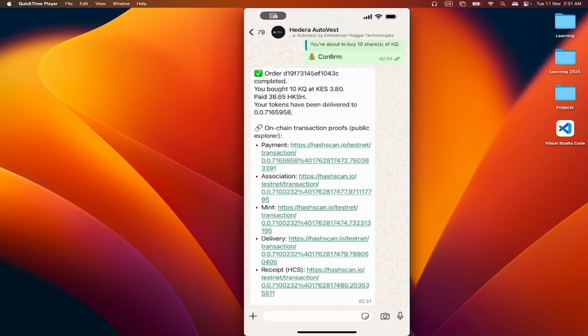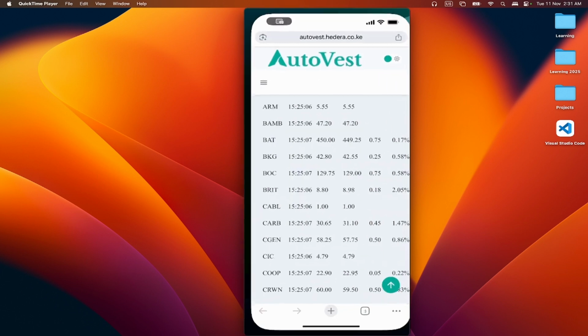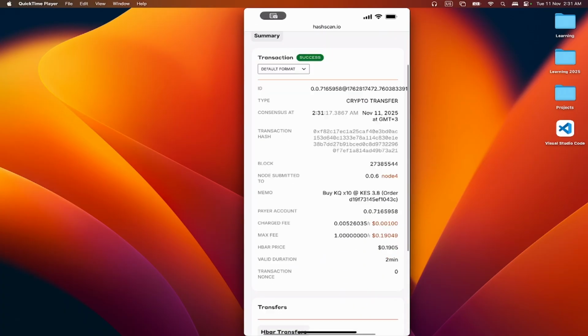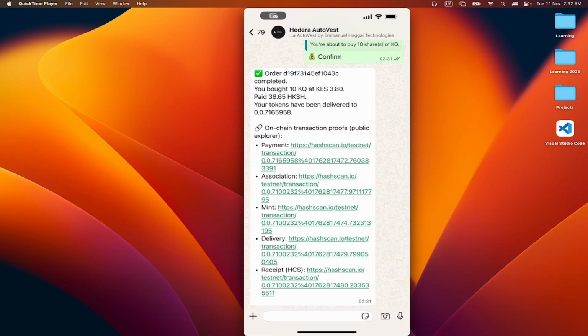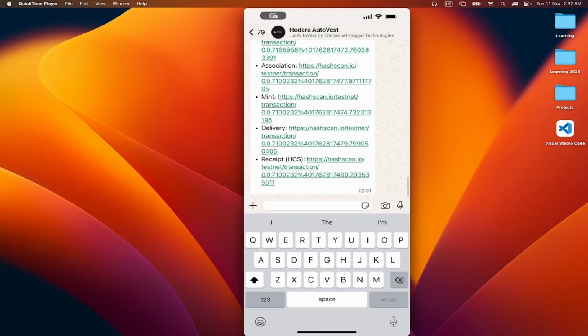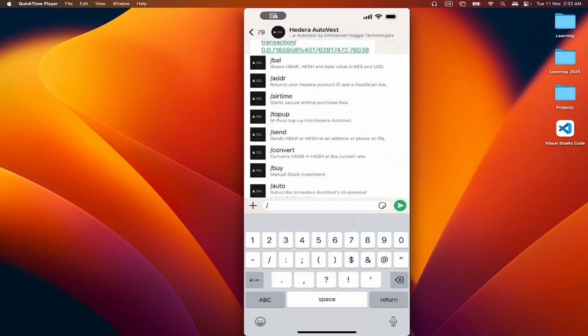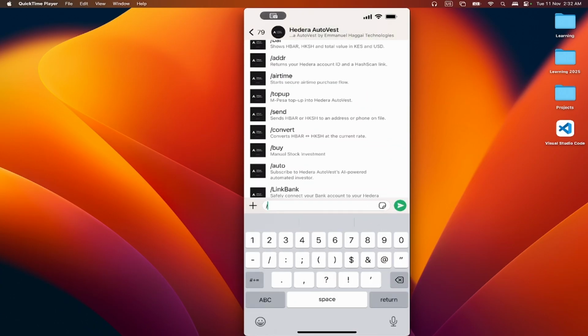Apart from that, it will show you the on-chain proof. That is the payment URL that shows the on-chain transaction proof, the minting, delivery, and even the receipt via the Hedera Consensus Service. If you click on any of that, you'll see the actual proof. Everything is as simple as that. Fantastic.